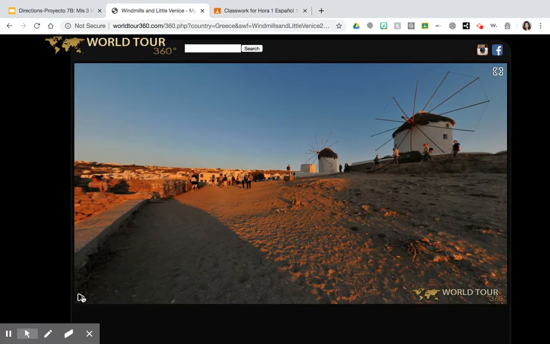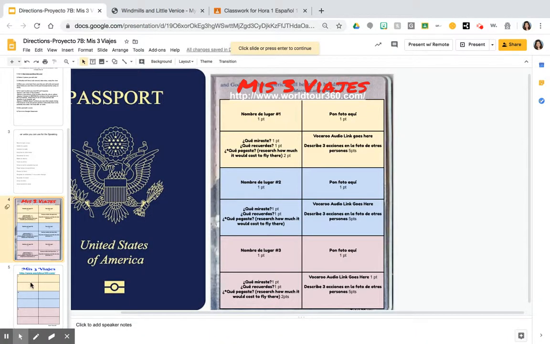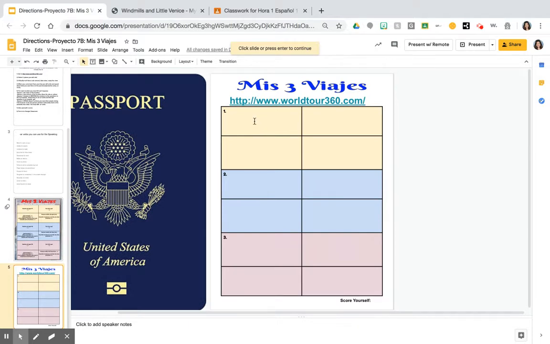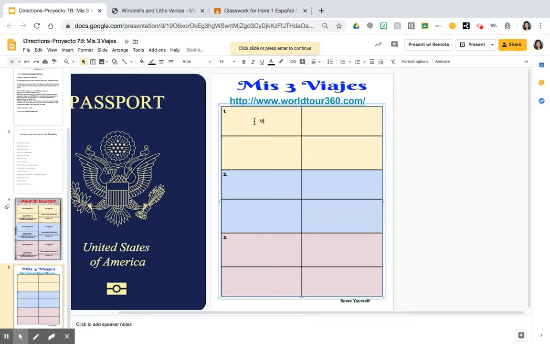Mykonos Island, Greece, okay? Now, this is Spanish class, and the way you say Greece in Spanish is not Greece, it's Grecia. So make sure that you Google search how to say these places in Spanish if you don't know. So mine was Mykonos, and the island is Isla de Mykonos, Grecia. Okay, notice how it's in Spanish. So please make sure that you write it in Spanish. It's worth 1 point. If you write it in English, you will not get the point.